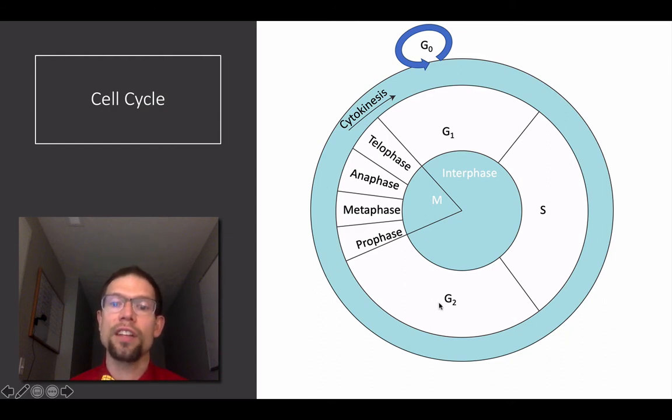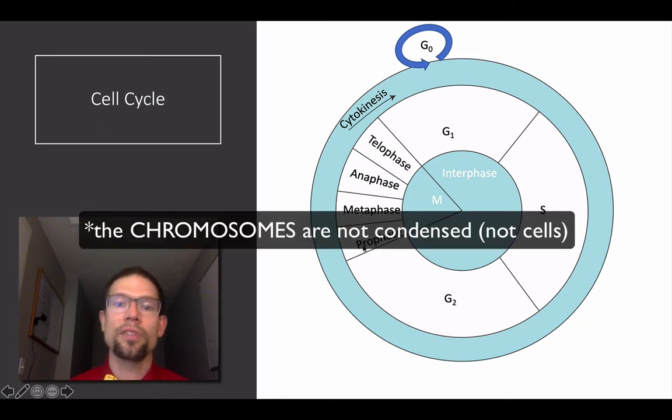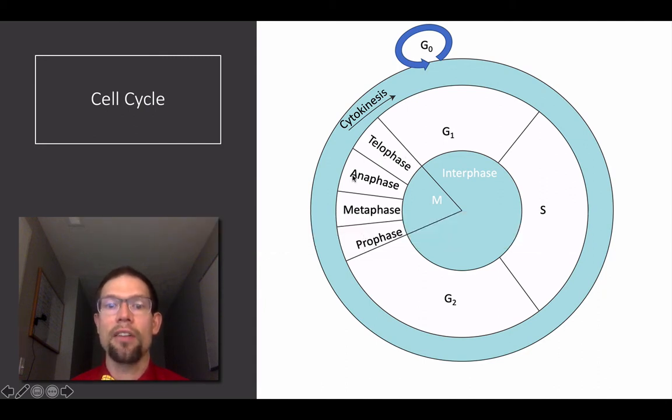At the end of G2 phase, or G1 through G2 really, the chromosomes are not condensed. We'll talk in a little bit about what each of these phases of mitosis is doing, but just note right now that mitosis is talking about what the chromosomes are doing. Cytokinesis is saying what the cell is doing. So actually separating into two different cells is cytokinesis.